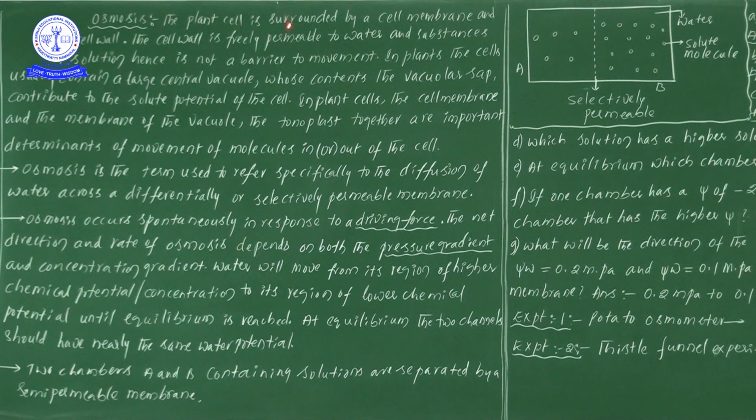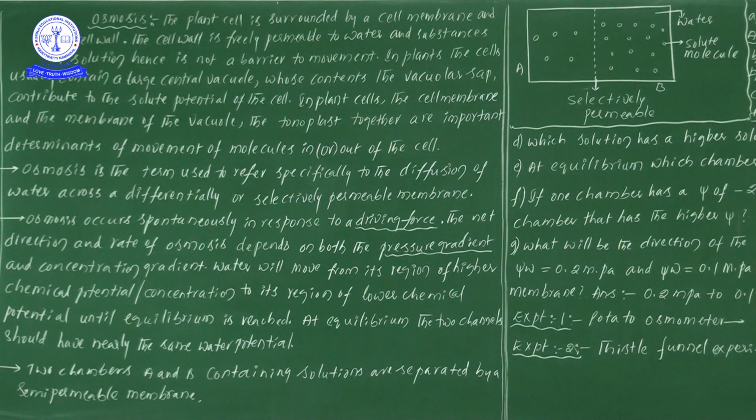Now osmosis, the plant cell is surrounded by a cell membrane and the cell wall. Suppose you take one particular plant cell, definitely that plant cell is surrounded by a cell membrane and cell wall, isn't it? Now the cell wall is freely permeable to water and the substances in a solution, hence it is not a barrier to movement. So what is the information we are getting?